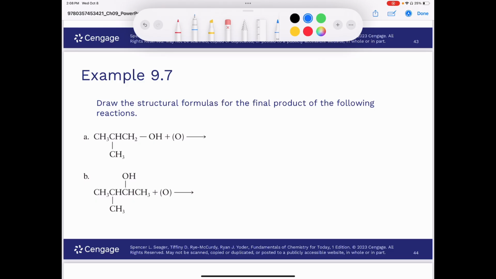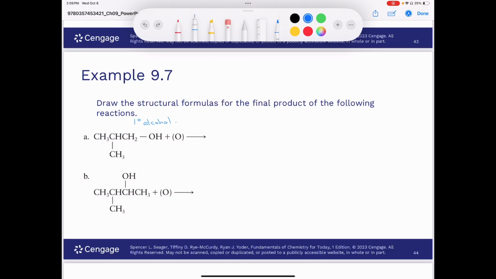Okay, example 9.7: draw the structural formulas for the final product of the following reactions. So this first one, you can see that we have a primary alcohol. How do I know that? I know the carbon that is attached to the oxygen is only attached to one carbon. And so my primary alcohol is going to give me a carboxylic acid.